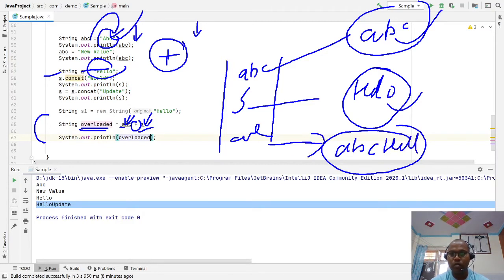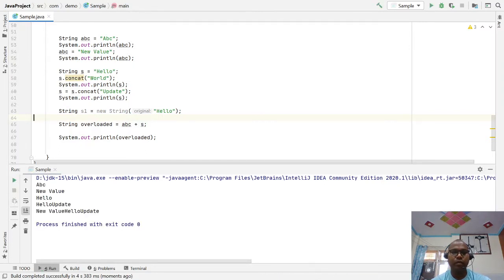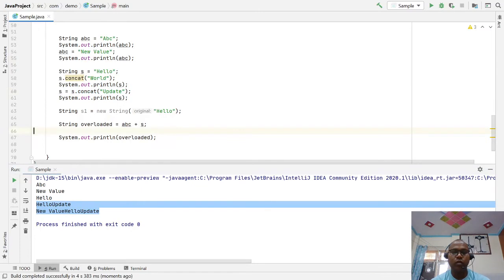Now the new variable refers to this. So abc refers to its value, s refers to hello, and the overloaded variable refers to the concatenated result. If you run it, you get the abc value with the s value appended. This way you can make use of the plus operator.